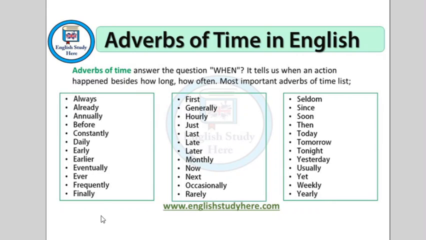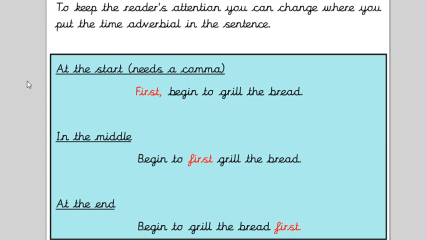And if you do struggle when we go onto the task in a second, you can go back onto this part of the website, the part of the video, and you can use these to jog your memory. Okay, so your task for today is to look at putting time adverbials into sentences, because we really like to add more information to those sentences. If we put a time adverbial at the start of a sentence every single time, it'll be first, then, next, at the very start of every single sentence, it can become quite boring. So what we like to do is put them anywhere in the sentence.